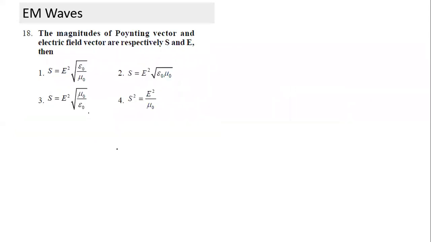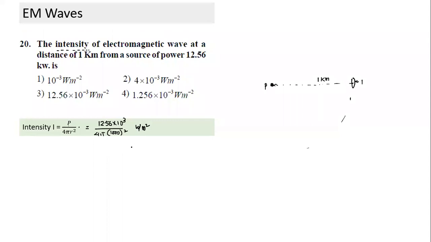Sir, even if we use half epsilon naught E square C also, we should get the same result, right, sir? But where is the amplitude given? We can't use it here. In this question, they ask what is the amplitude of field here? Then I can calculate. If I have to calculate, see what will happen when the ray travels.